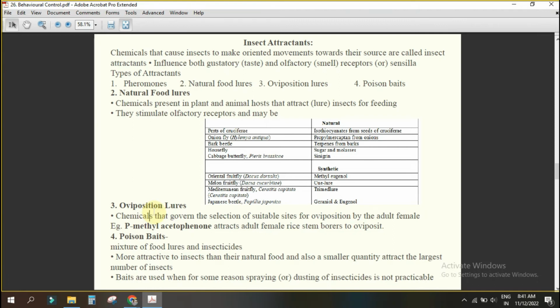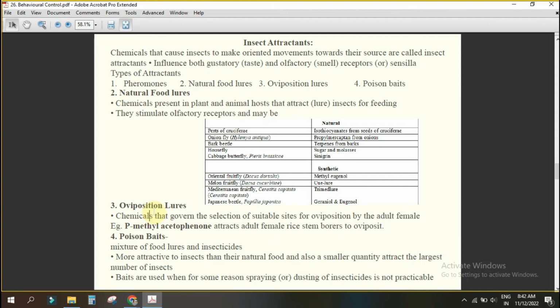Where will rice stem borer lay their eggs? Many times I have told, I forgot how many times I told. On the tip of rice, yes or no? So what can we do? Take this chemical in high concentration, put it on the soil, or put it on some weeds.